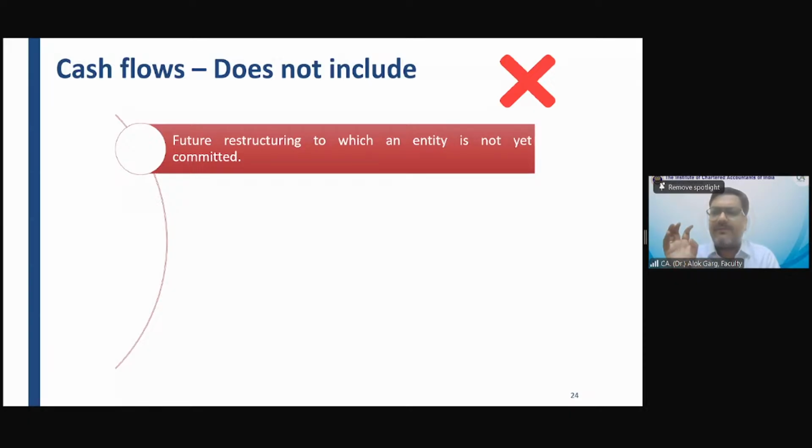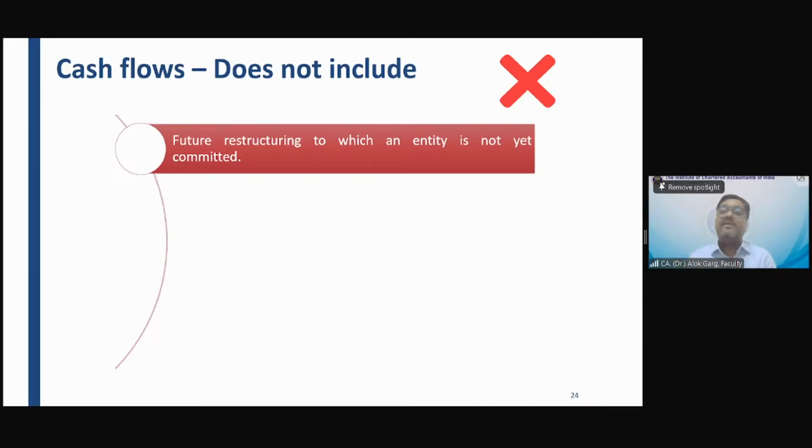You remember the concept of restructuring? It is given in Ind AS 37, Provisions, Contingent Liabilities and Contingent Assets. Right. So if the company is committed to restructuring, it means it is approved in the board meeting and communicated to the relevant stakeholders, then it means it is committed. And when it is committed, provision has to be taken in the books of accounts.